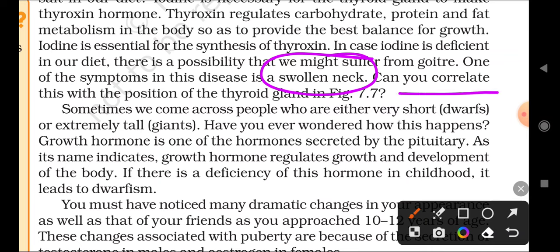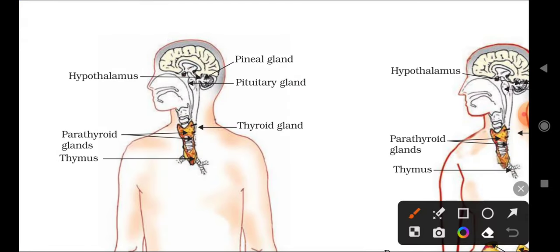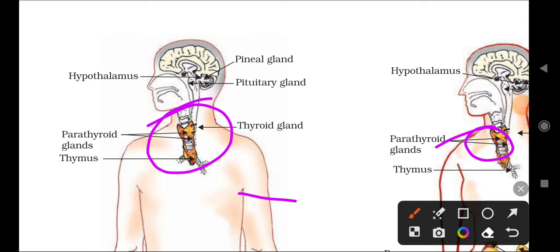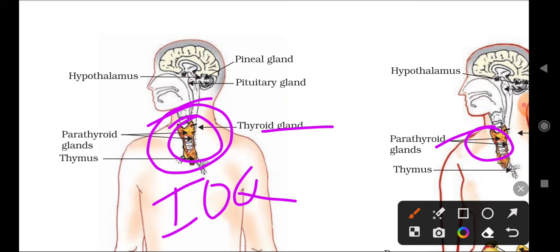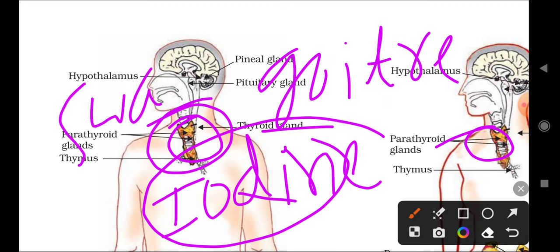Okay. So can you correlate with this position of the thyroid gland? The thyroid gland is present in the throat. Already discussed in the previous video. This is called the thyroid gland, present in both male and female. So in this section only the swollen neck will appear because of insufficiency of iodine. It will cause us goitre disease. Which disease? Goitre disease. The symptom is a swollen neck. Remember that.